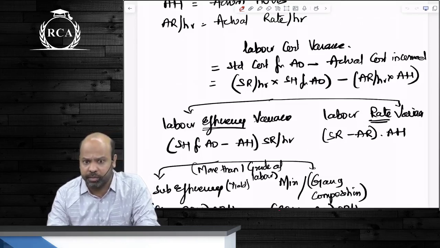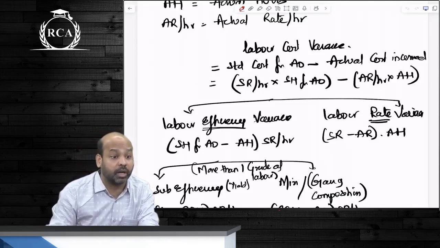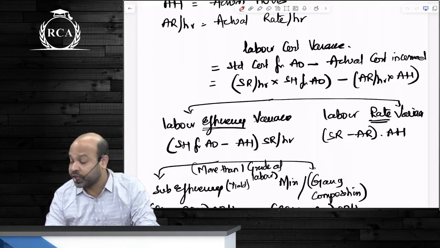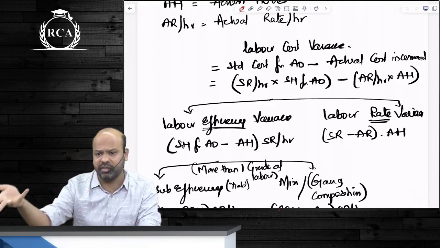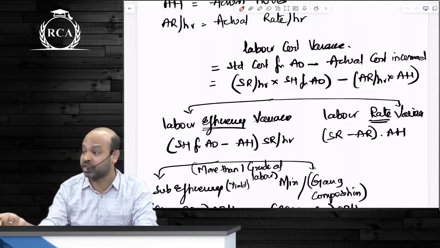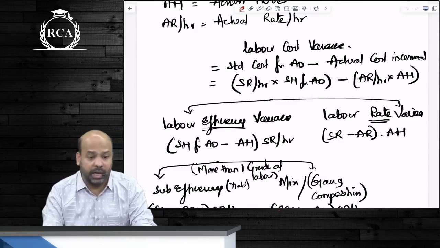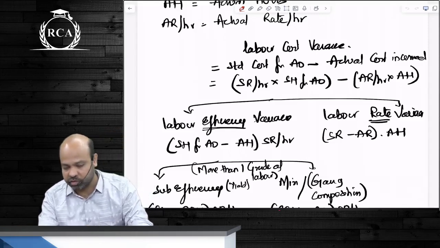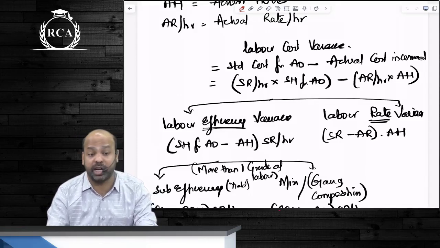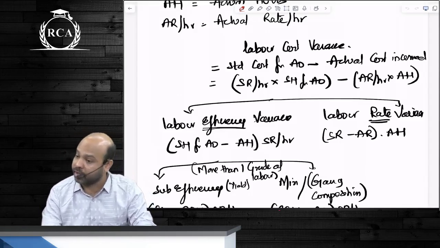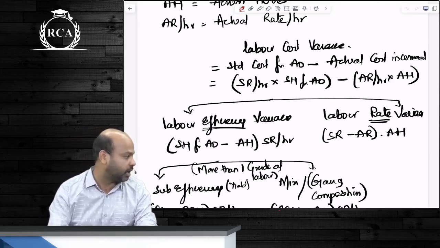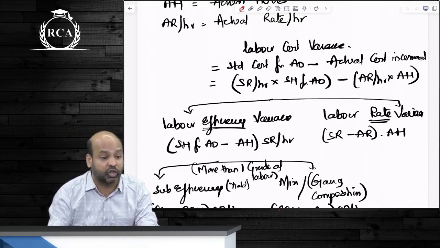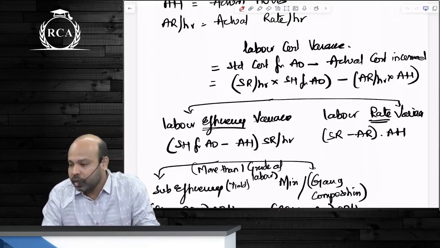We are segregating that labor cost variance into two categories: labor efficiency variance and labor rate variance. I told you, beta, you cannot change these wordings. The wordings should be exactly the same. Labor efficiency variance is again utilization of resource. How will you measure efficiency of the labor in terms of time? Standard hours for actual output minus actual hours, multiplied by standard rate or actual rate? Standard rate. Every efficiency variance should always be measured at standard cost. For labor rate variance, we write standard rate minus actual rate multiplied by actual hours.